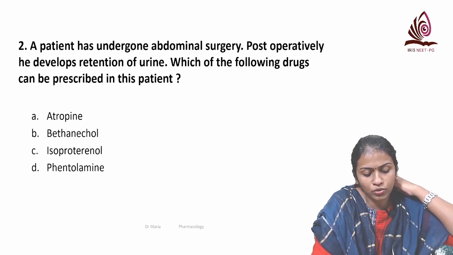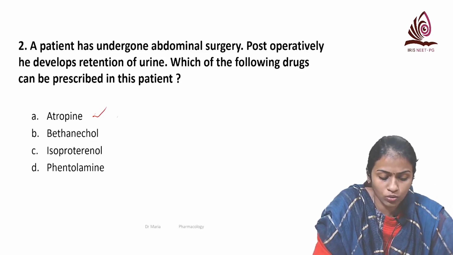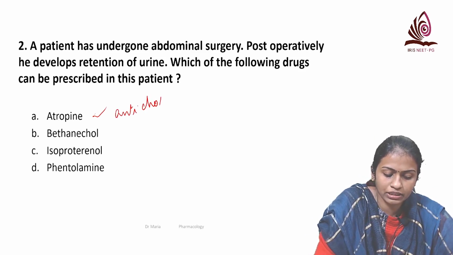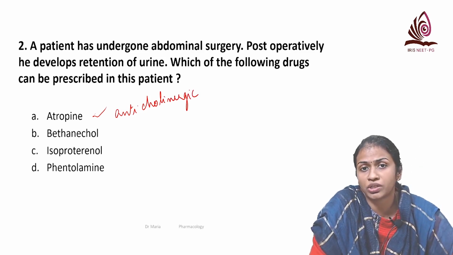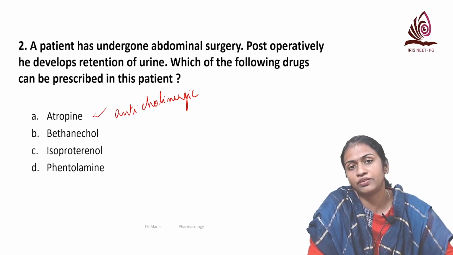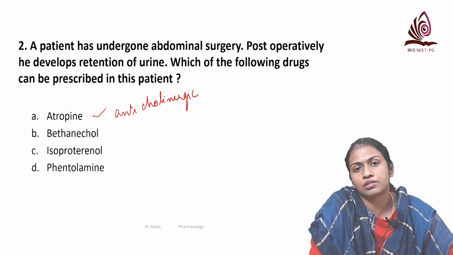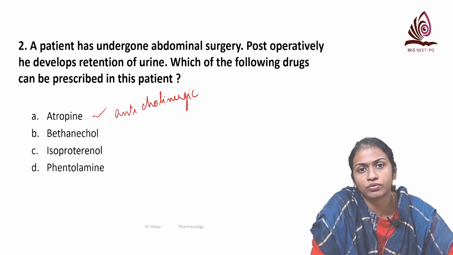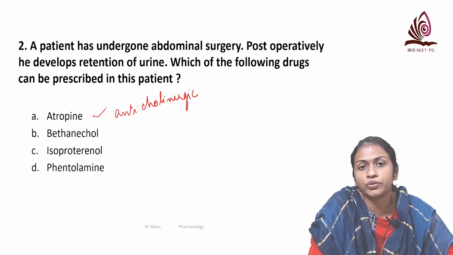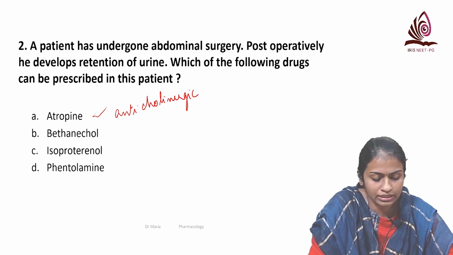So atropine is an anticholinergic agent, and it particularly antagonizes the muscarinic receptors, and that causes urinary retention. One of the contraindications for atropine is in elderly men, where some amount of benign prostatic hypertrophy will be there. So if you give atropine, there is a chance for acute urinary obstruction or urinary retention.